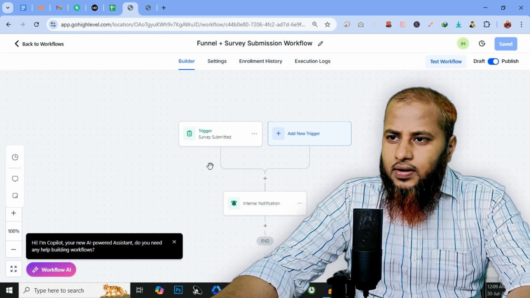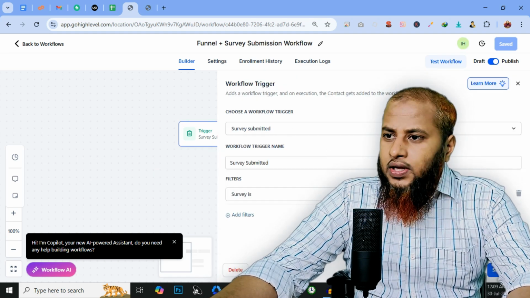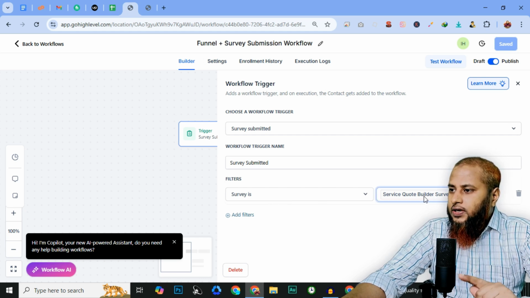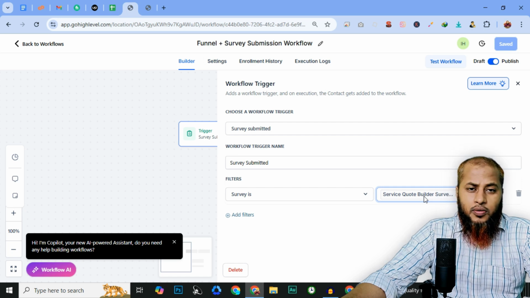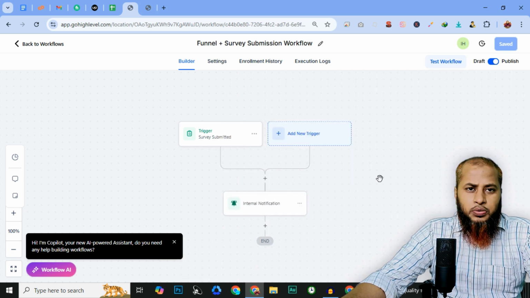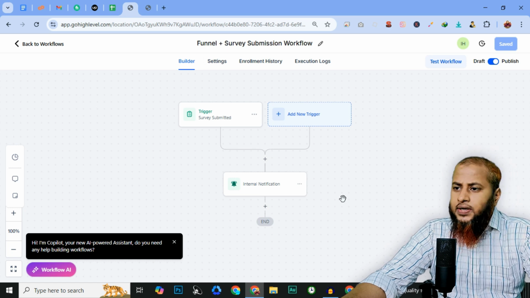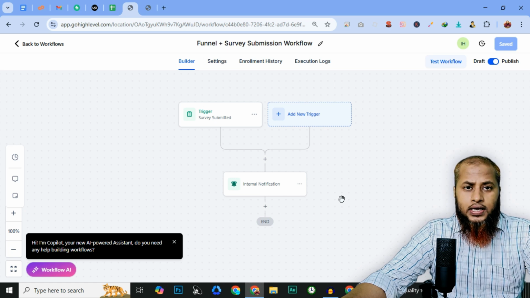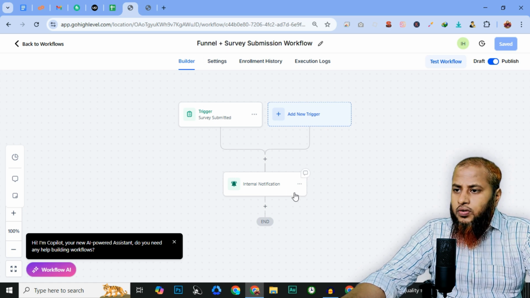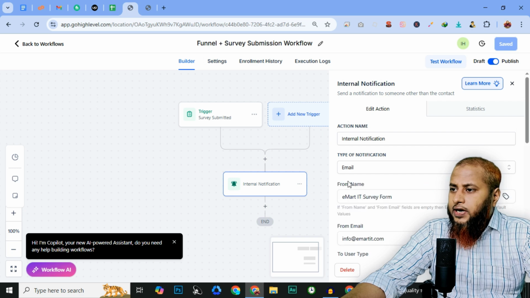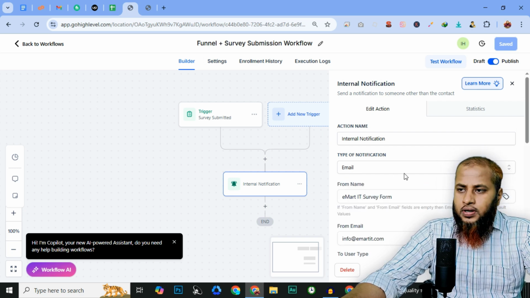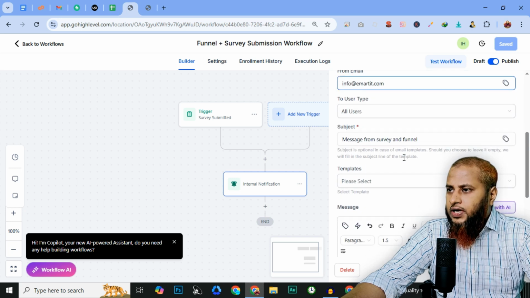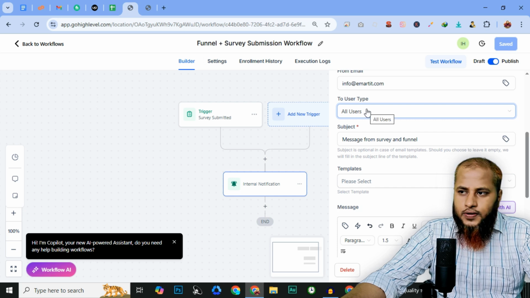It starts with a trigger, survey submitted, and in the filter I selected which form. It is the service quote builder survey form we created. Then what it will do is send an internal notification. Internal notification means all of my users who have access to the GoHighLevel conversations tab. It will send an email that we received a survey request from the eMartIT survey form. From email, this goes to all the users.